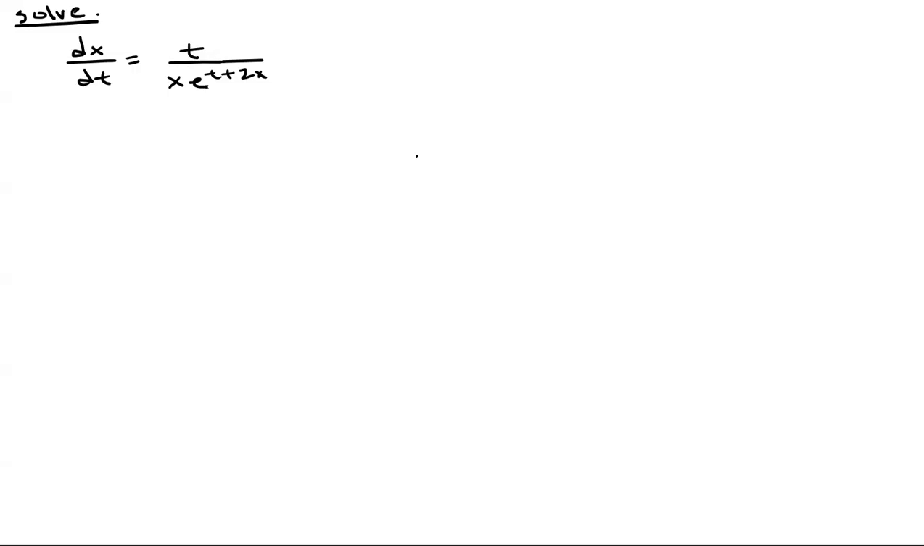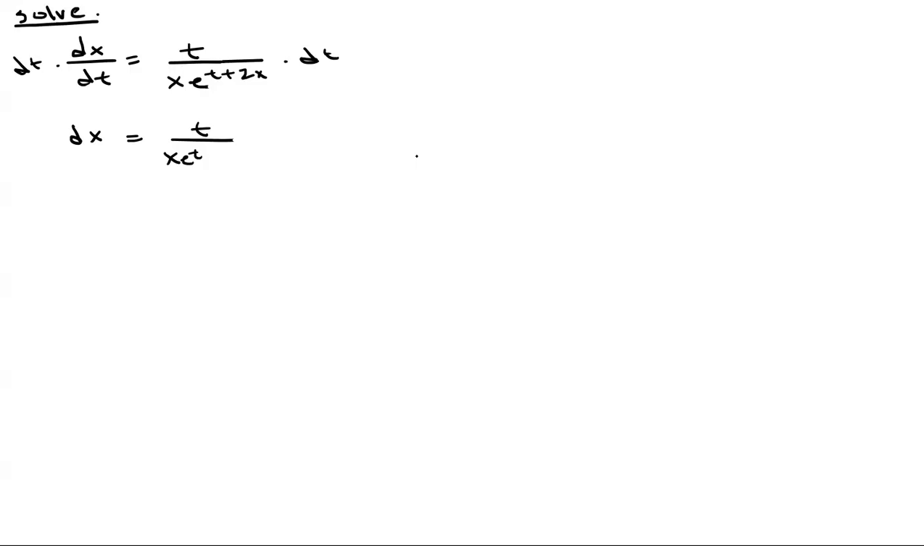Okay, so when we do that, let's see here, I have dx equals, if I multiply both sides by dt, I have dx is equal to t over x e to the t plus 2x. But what we can do is we can break that down, right? And so I'm going to do that now. We can break this down into two parts.